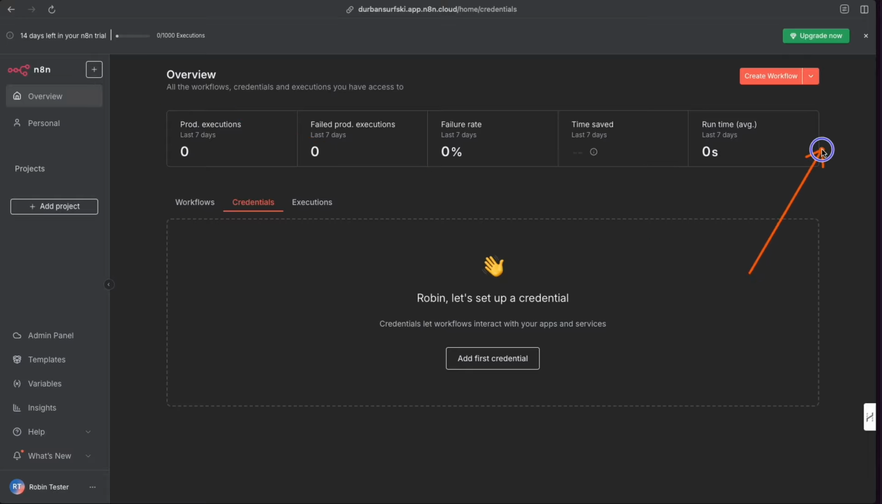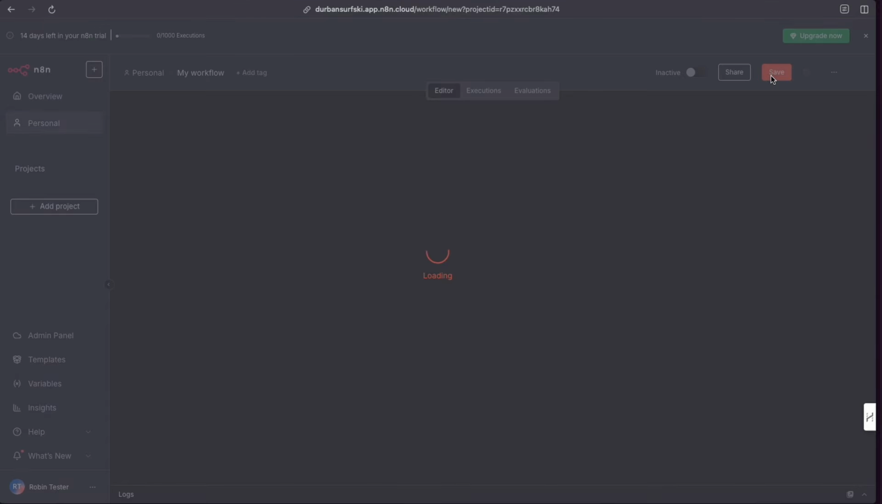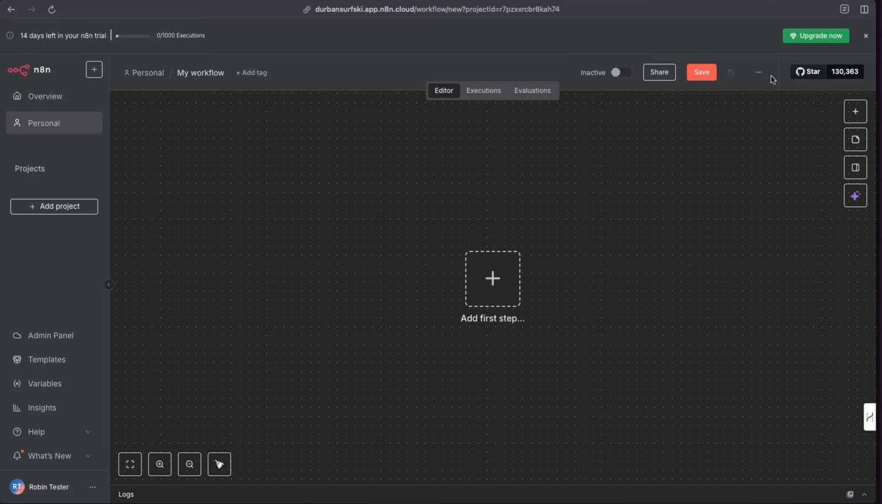There's a couple of ways to do it, but let's just hit create workflow and launch into our canvas. Here we have a canvas in front of us. Your canvas may be white. Mine's dark because I prefer dark mode. I find it easier on the eyes. And what is most important here is this little menu down the side.